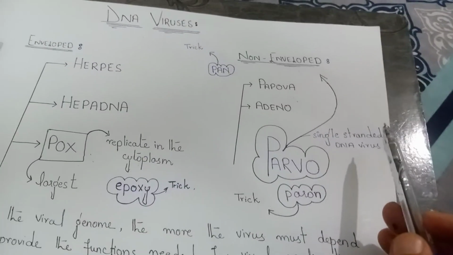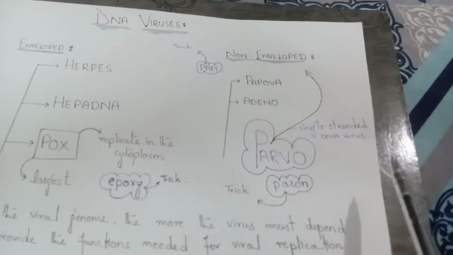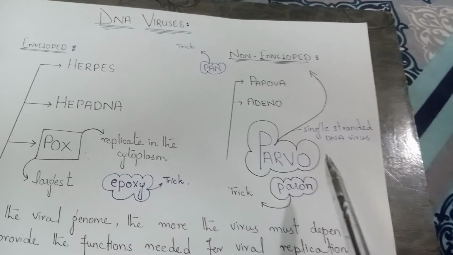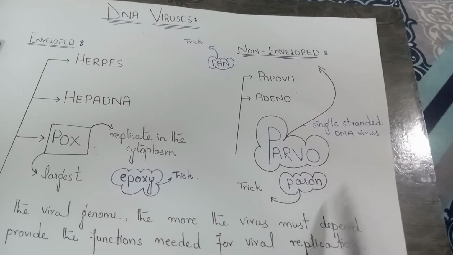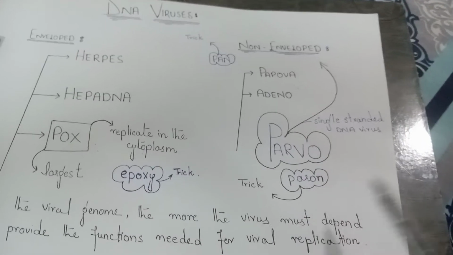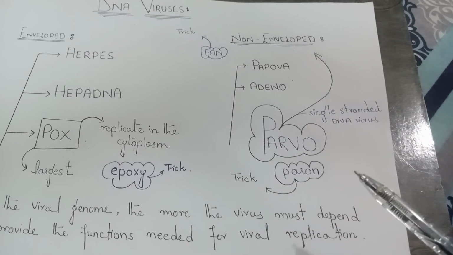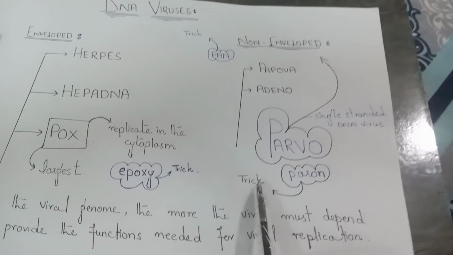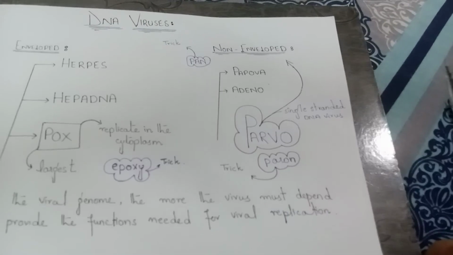How are you going to remember that? For that you have to learn the word parun. In Pashto we call yesterday parun, right? And the N denotes that this is non-enveloped.